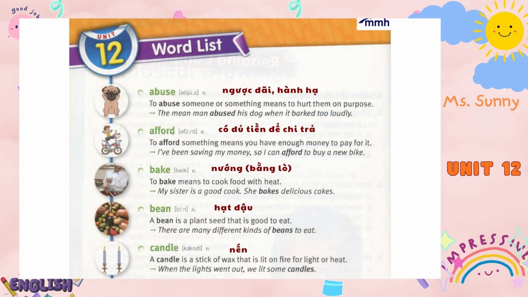Unit 12. Word list. Abuse. To abuse someone or something means to hurt them on purpose. The mean man abused his dog when it barked too loudly.